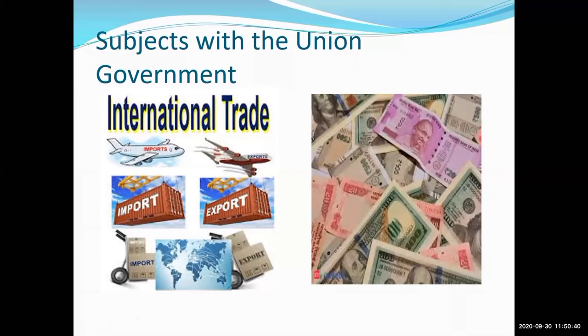So this is about the subjects dealt with by the union government, which include international trade and currency, and the most important is defense. Is it clear, students? Now tell me, which departments are under the control of the union government, or which subjects do they deal with? We have learned three main subjects. Remember these three things at least. The first one is defense. The second one is international trade. And the third one is currency.